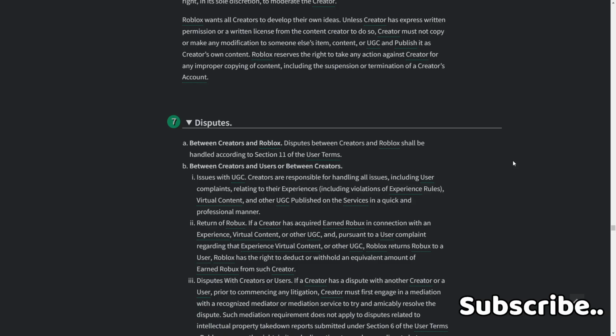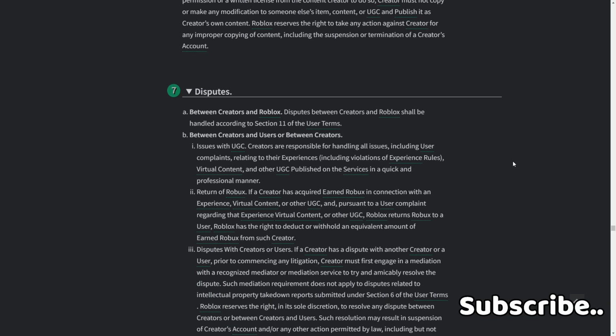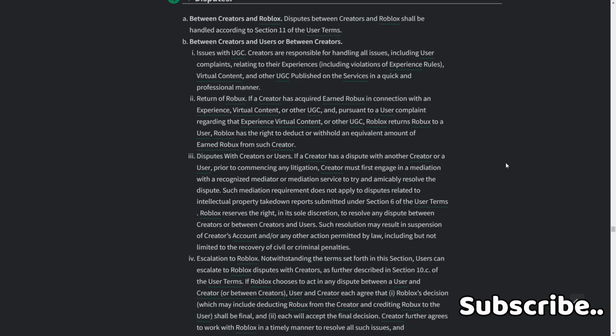Disputes between creators on Roblox shall be handled according to Section 11 of the user terms. Between creators and users, or between creators, issues with UGC: creators are responsible for handling all issues, including user complaints relating to their experiences, including violations of experience rules, virtual content, and other UGC published on the services in a quick and professional manner.